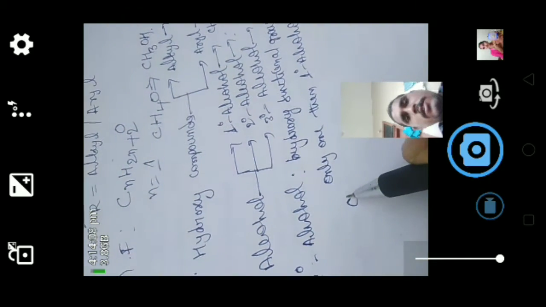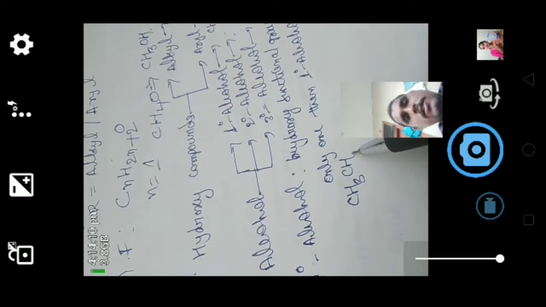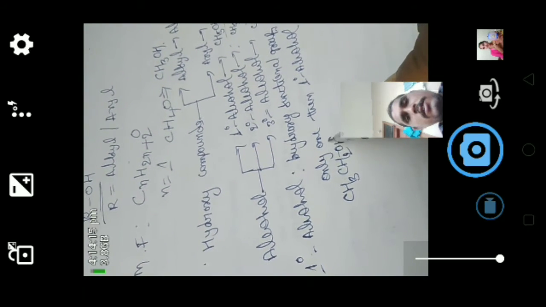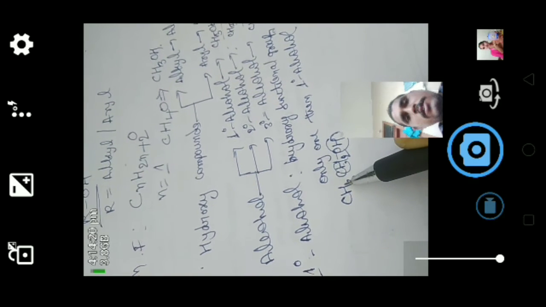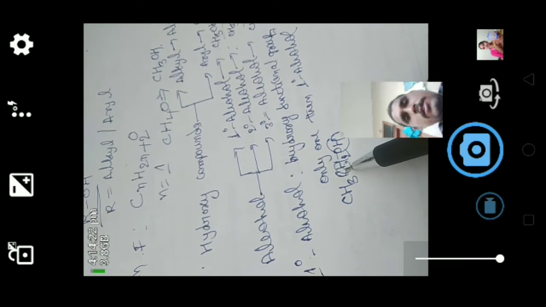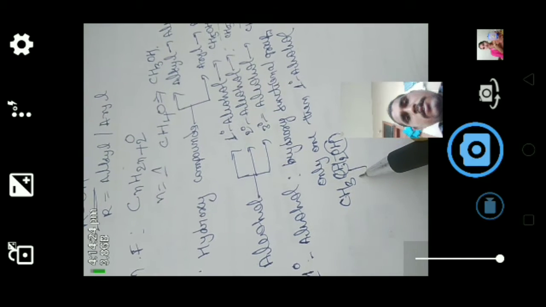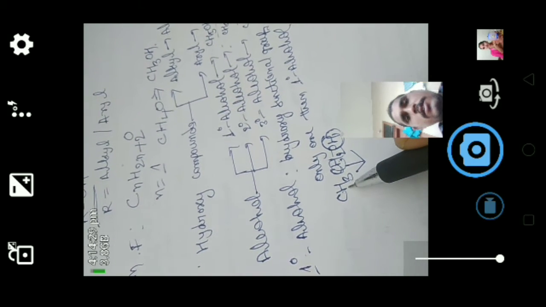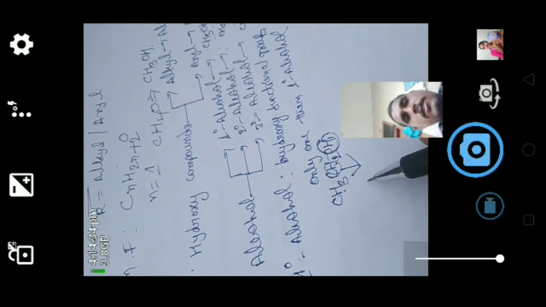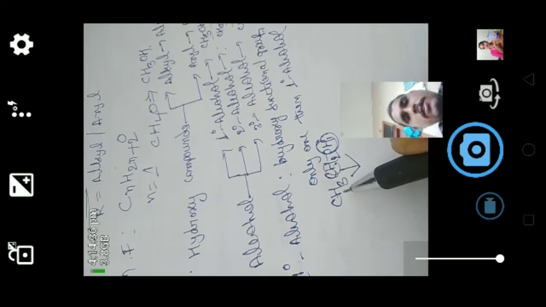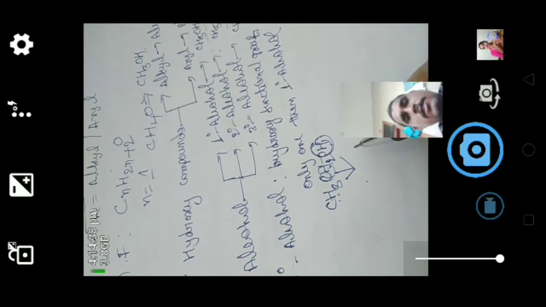For example, CH3CH2OH. The hydroxy group attached carbon is further bonded to only one carbon. So this carbon is attached to only one carbon, and that is why this alcohol is called a primary alcohol.